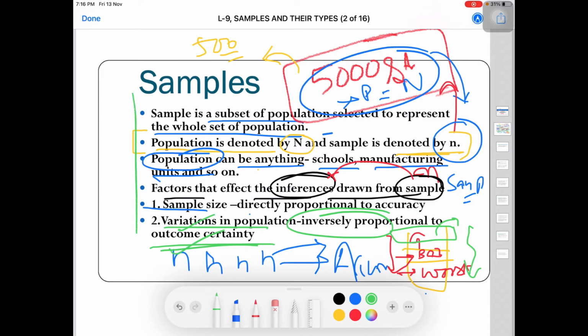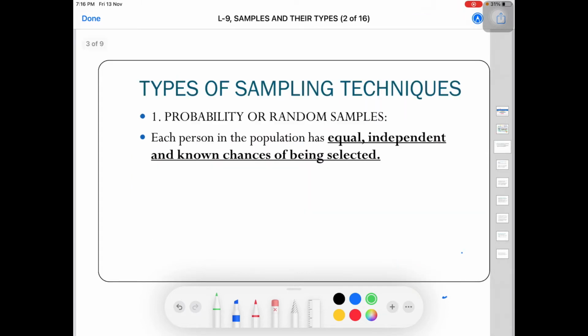So this is all about sample. I hope this example of the rice bag must have helped you to understand samples and the factors that affect the inferences drawn from a sample. Next we have types of sampling techniques. There are basically two types with the help of which the sampling is done by the researcher. The first one is known as probability or random sampling.